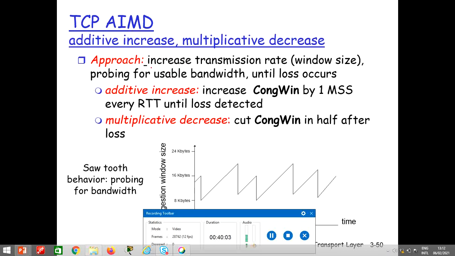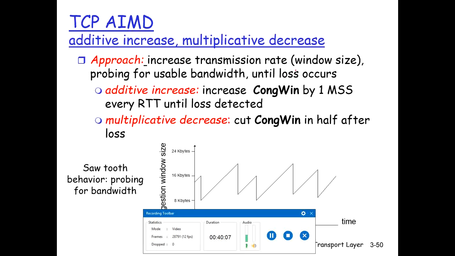This approach increases the transmission rate, that is the window size, probing for usable bandwidth, because at the same time TCP has to utilize the bandwidth at the full rate until the loss occurs. So additive increase: increase the congestion window by one maximum segment size every RTT.